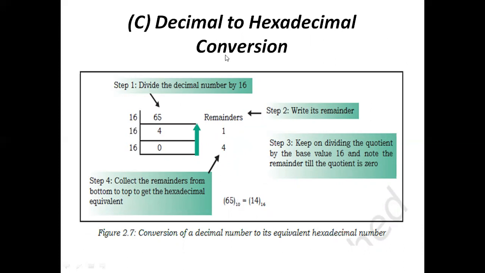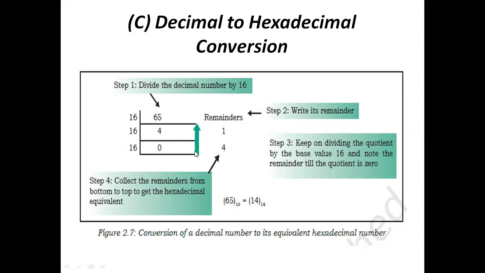What is the value we need to indicate? The hexadecimal base value is 16. 65 divided by 16 is 4, and the remainder is 1. Then 4 divided by 16 is 0, and the remainder is 4. Here we are getting 0, so we stop.